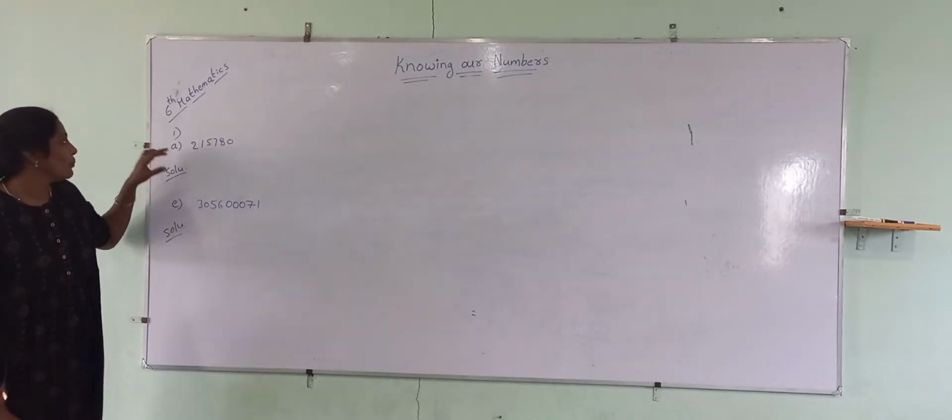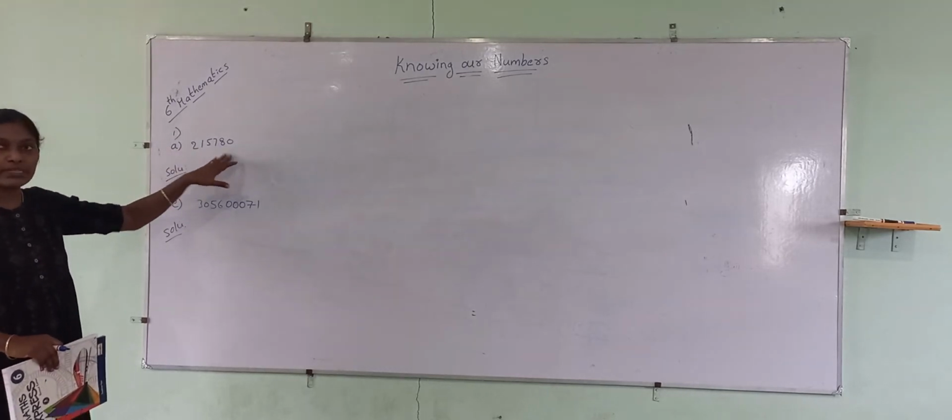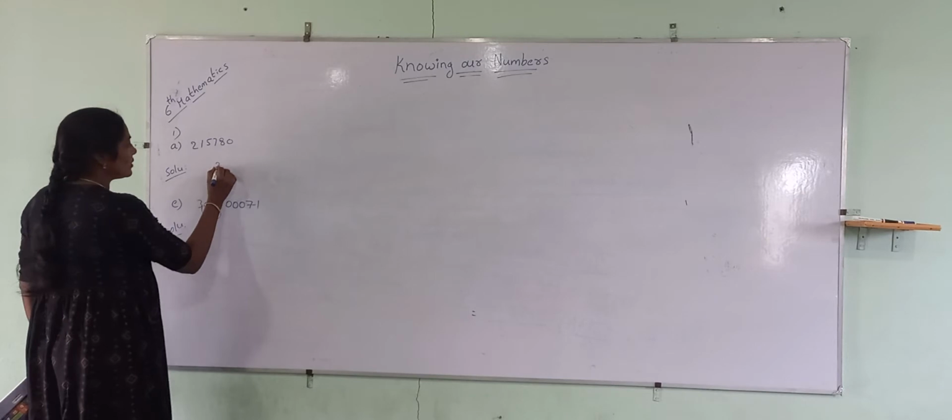Just writing the numbers. Okay, first one, don't place the numbers here itself. First copy the numbers. So when we get the first one, after the ones period: ones, tens, hundreds, right? Then after thousands: thousand, 10,000. So the number is 2,15,780.